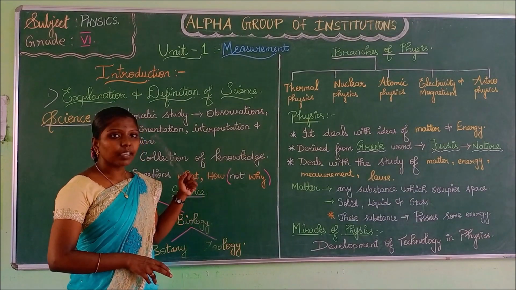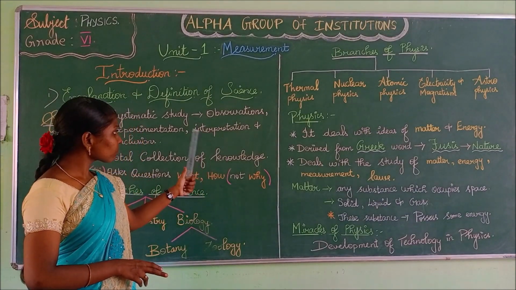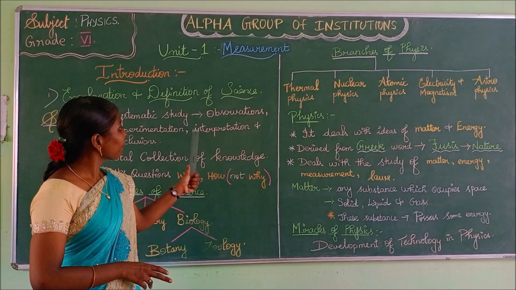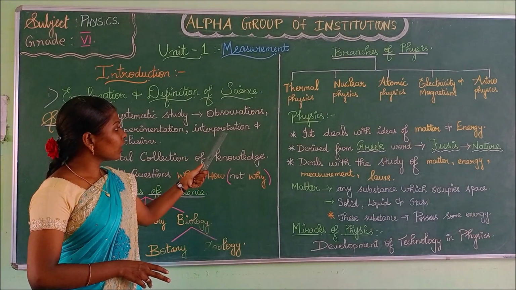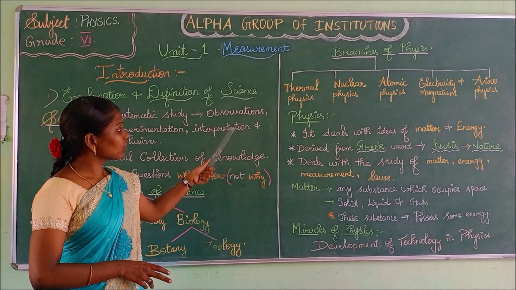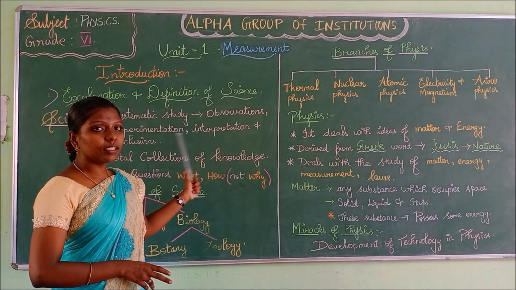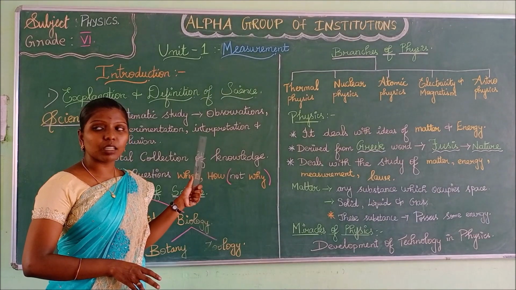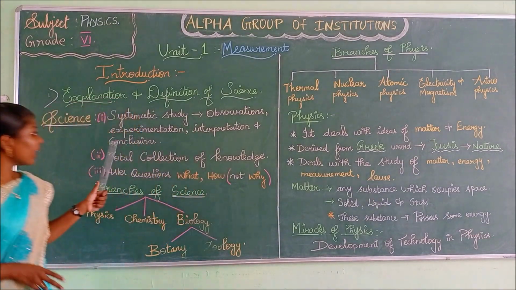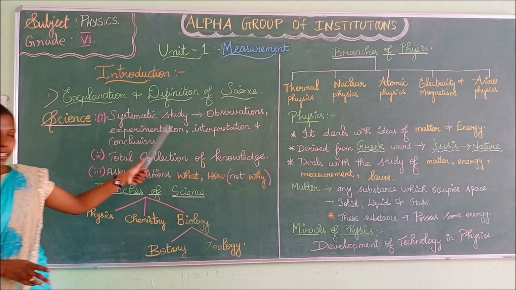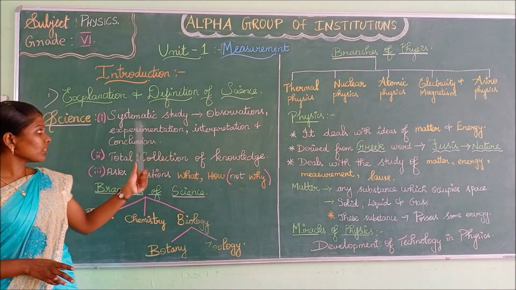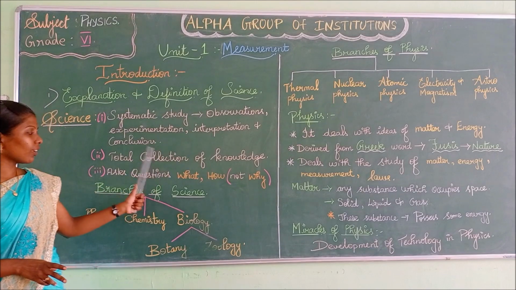What is this word? Spell the word interpretation. I-N-T-E-R-P-R-E-T-A-T-I-O-N. Interpretation. Interpretation is nothing but explanation and conclusion. Science is the systematic study through various observations, experimentation, interpretation and conclusion.